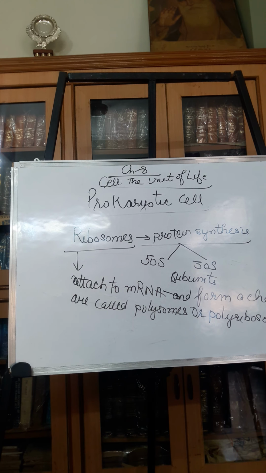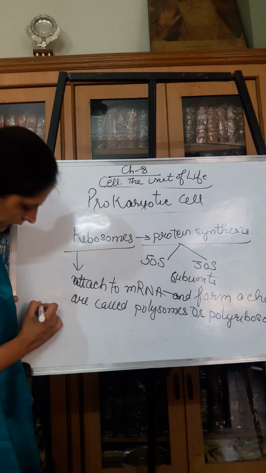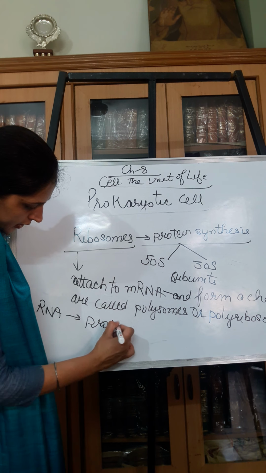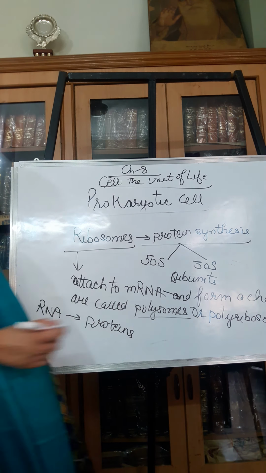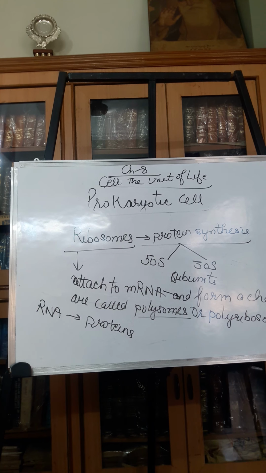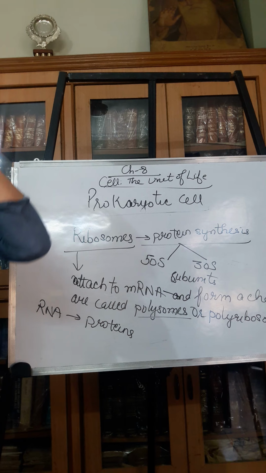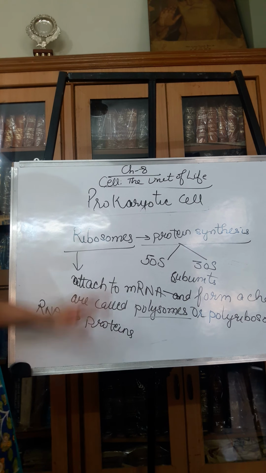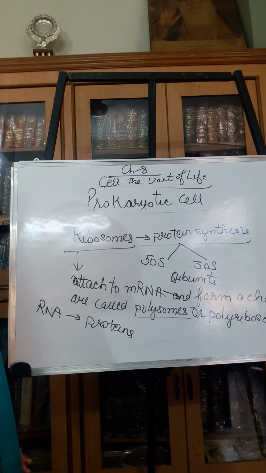The ribosomes of a polysome help to translate mRNA into proteins. Inclusion bodies, as I already told you, store reserve material in prokaryotic cells. So this was all about prokaryotic cells. Tomorrow, in the next lecture, I will provide information regarding the cell membrane.